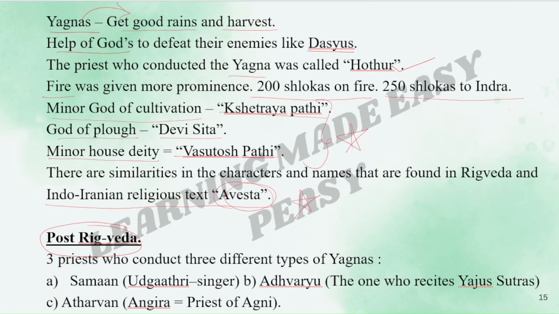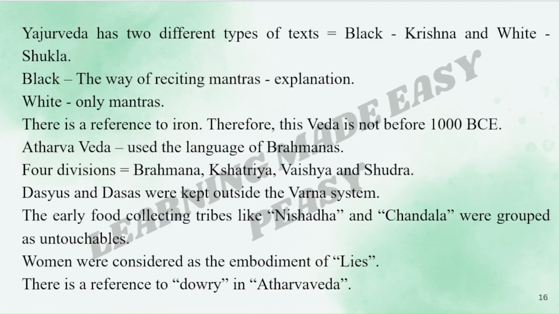Post-Rig Veda period. Let us now understand this post-Rig Veda period. Three priests who conducted three different types of yagnas. Very important. Please remember their names and the work that they did. First was Saman, Udgatri singer. Second was Advaryu, the one who recites Yajur Shutras. Third was Atharvan, Angira, priest of Agni.